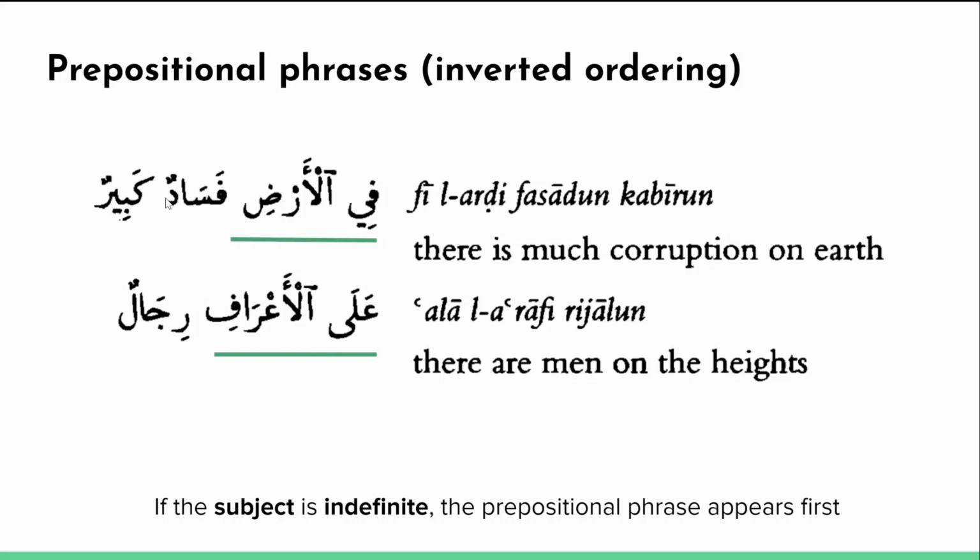Okay, and you'll notice that again, the adjective agrees with the noun in the case endings, fasadun kabirun, as well as the other three criteria. Now, you'll notice that this is indefinite. We're not talking about a specific corruption. We're talking about corruption in general. Okay, so we're saying there's much corruption or there's great corruption on earth.